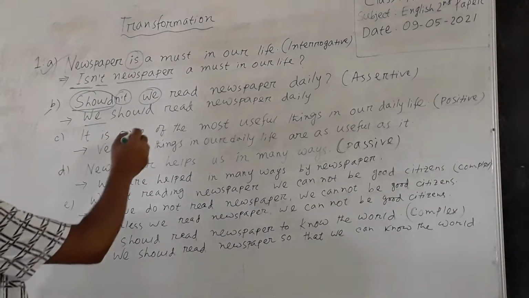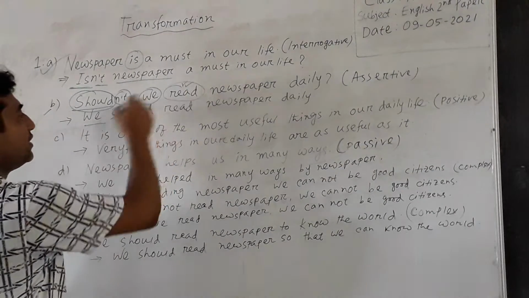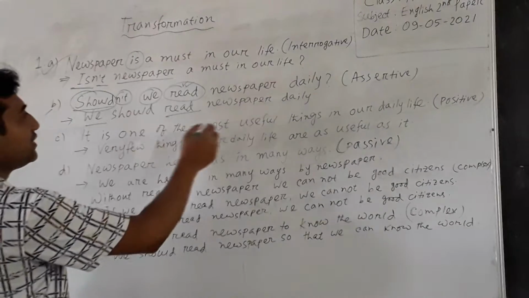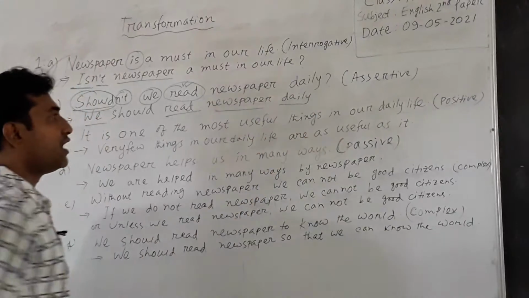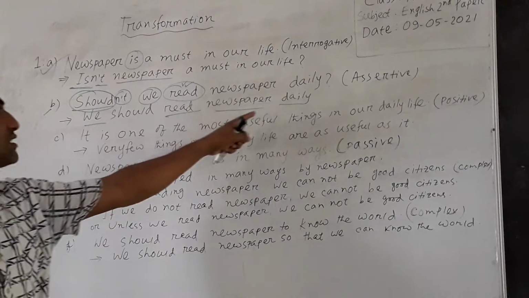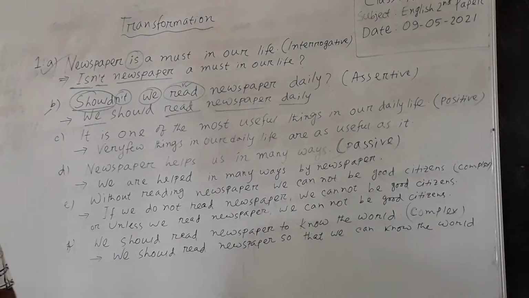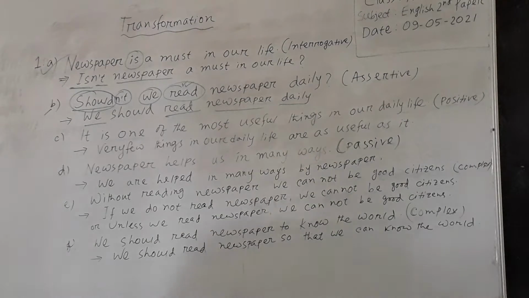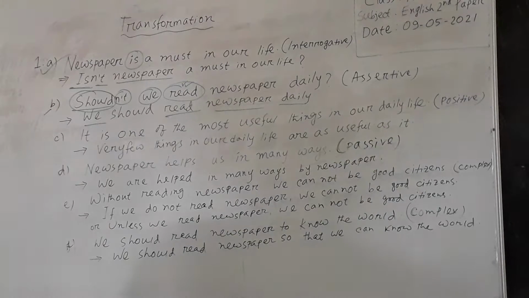Then we have to write the main verb. Here read is the main verb of the subject and it has been written here. And then I have written the rest of the sentence, newspaper daily. Then after writing the sentence, I have written full stop. You know, every assertive sentence ends with a full stop, and that's why I have written full stop here.